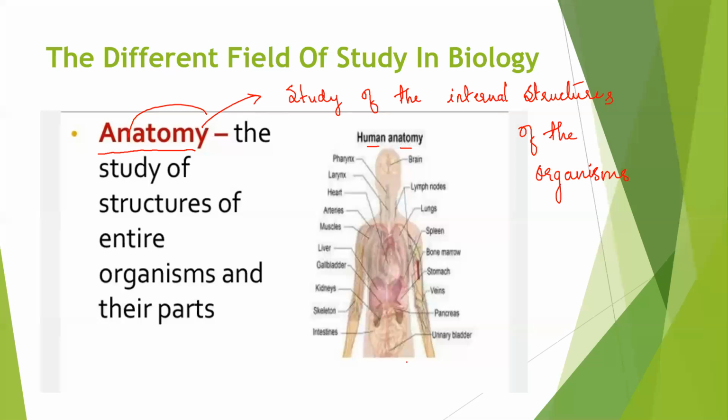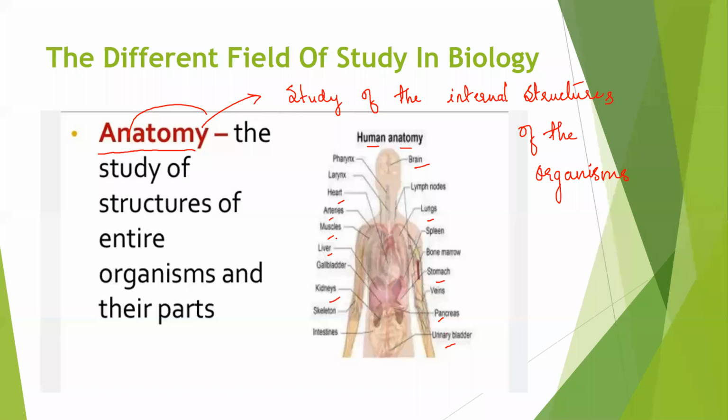In human anatomy we can see the different structures to know what is inside the body: our brain, the lungs, the heart, arteries, muscles, liver, kidneys, pancreas, stomach, urinary bladder.